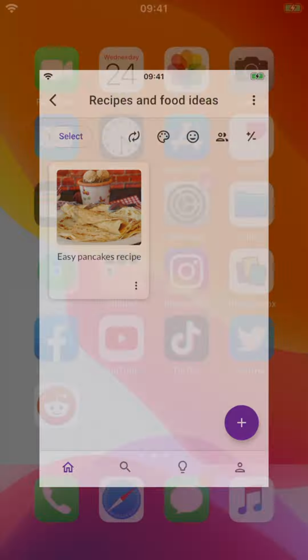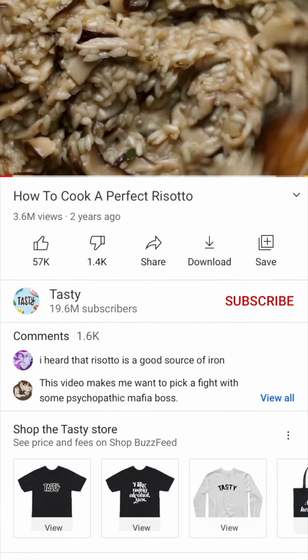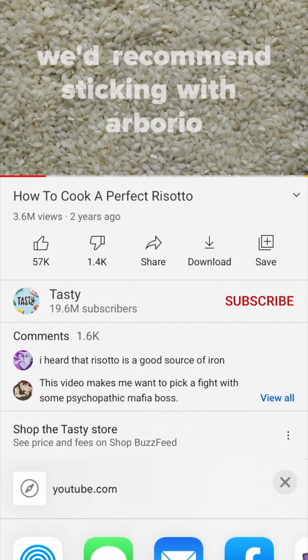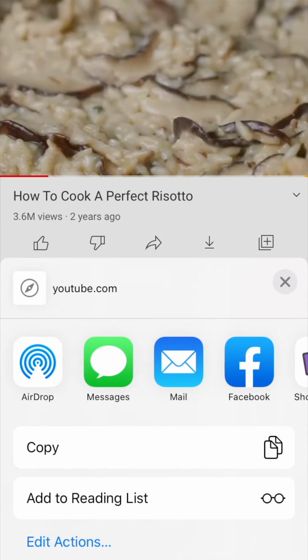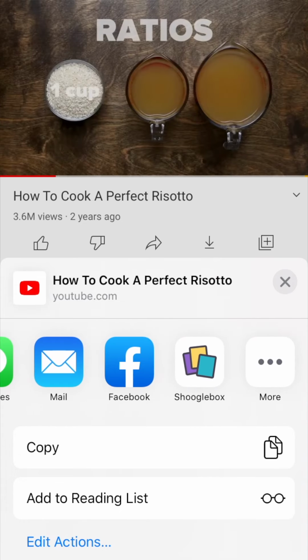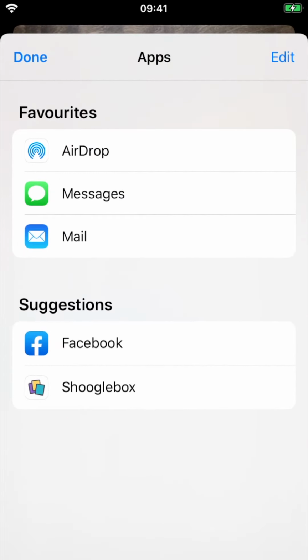So I'm just going to head over to the YouTube app now. I'll search for a recipe. Now I'm here, I can press share, and I will need to choose more. And in the more menu that comes up, you should see Shooglebox in the list. If you can't see it, just press more here, and it will appear in the suggestions list there.